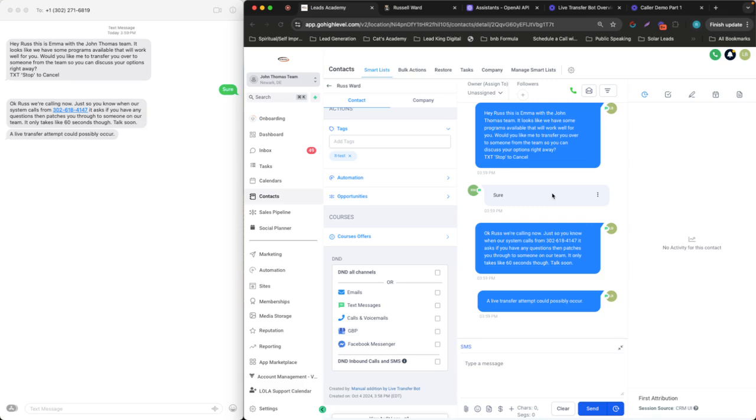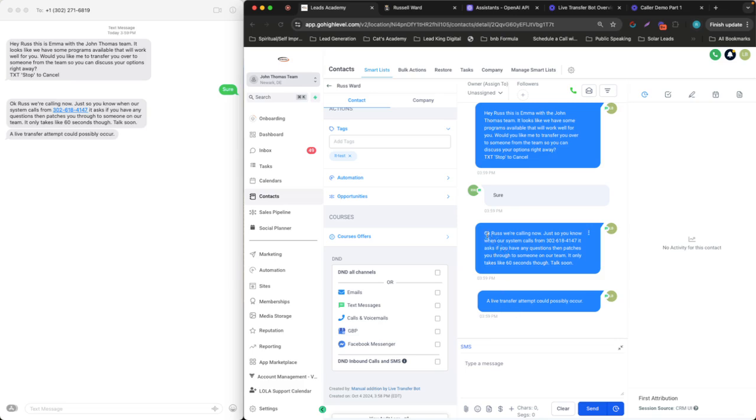All right. Now you hear that phone call? That is it connecting me to myself. So that would have been a transfer that just went through. Now this is considered complete and removed from all workflows, and now it's on to that person who answers the phone to do what they do, close the deal, take an application.